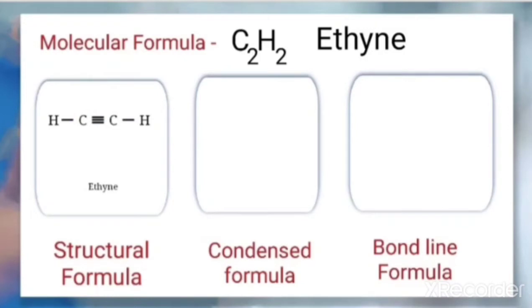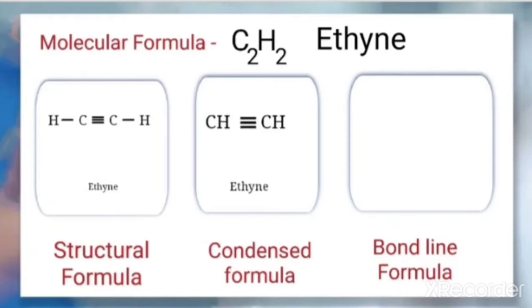Now we can write this in the condensed manner. So the bonding between the carbon and hydrogen we can avoid, and we'll write it in the condensed manner in this way. But for writing the condensed formula, triple bonds and double bonds should be represented. Single bonds are not represented. So this is the condensed formula.